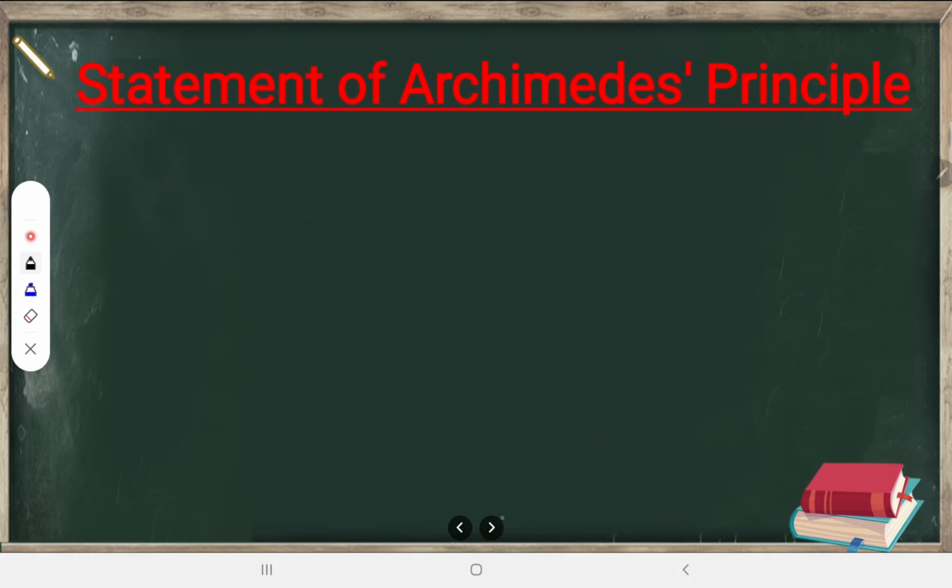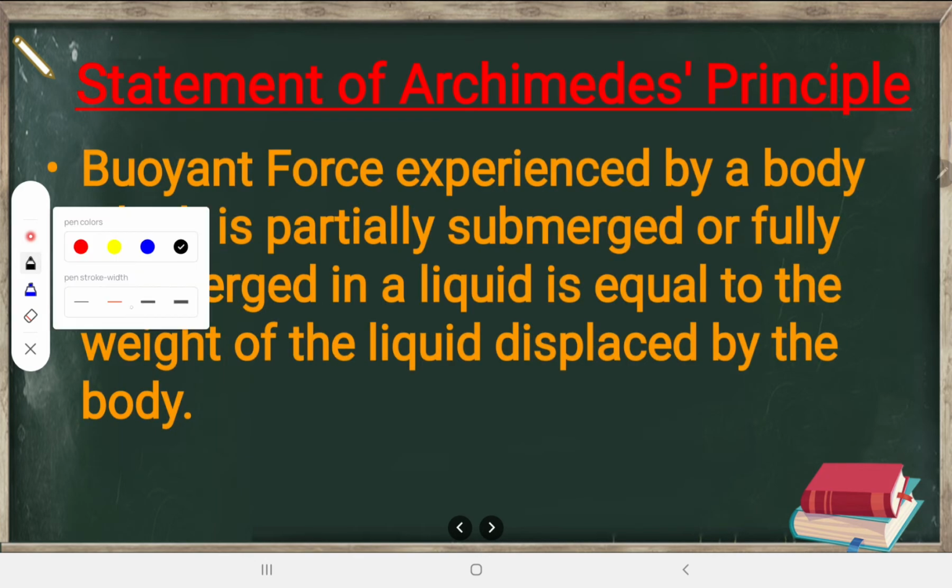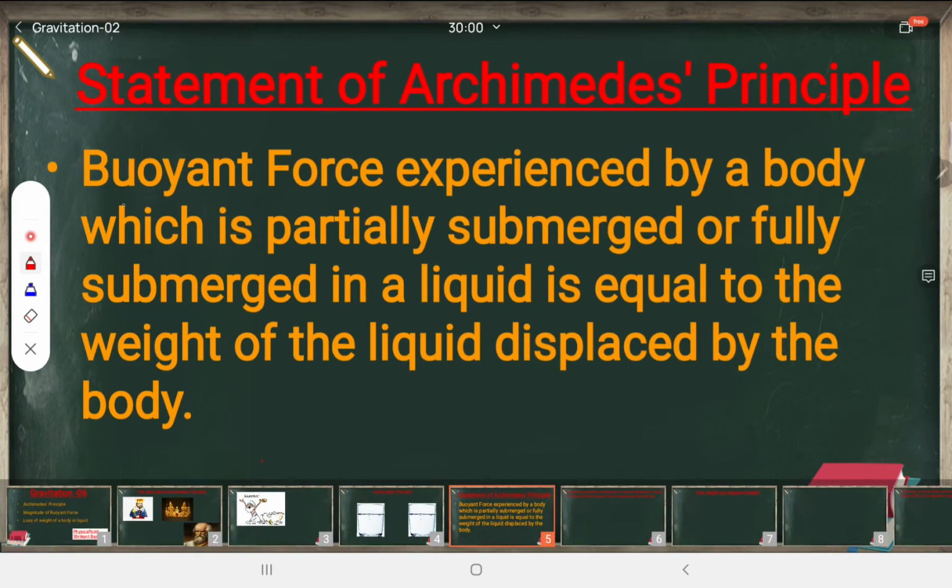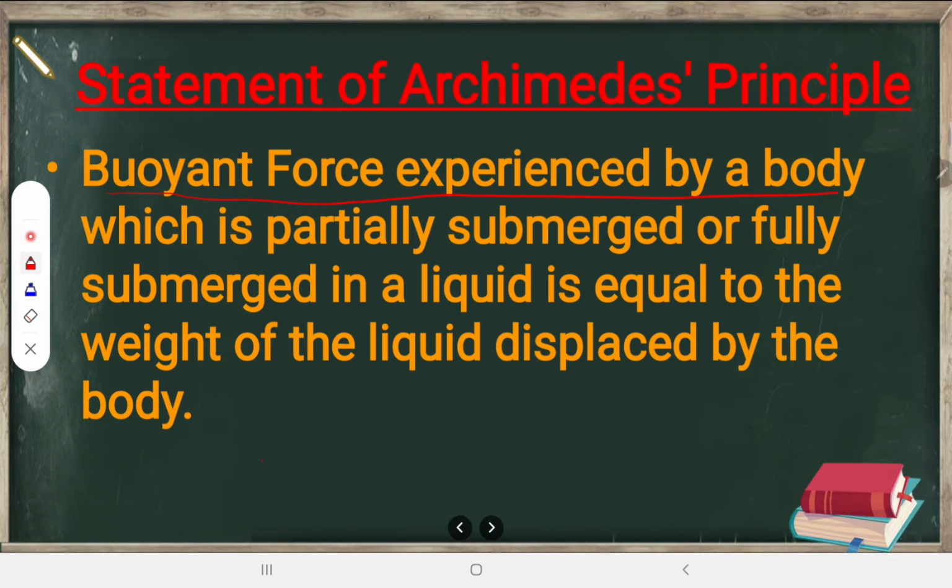All right, so let us take the definition statement of Archimedes principle. Very, very important, make a note of this. What does this say? Buoyant force experienced by a body which is partially submerged or fully submerged in a liquid is equal to the weight of the liquid displaced by the body. That's what I told.